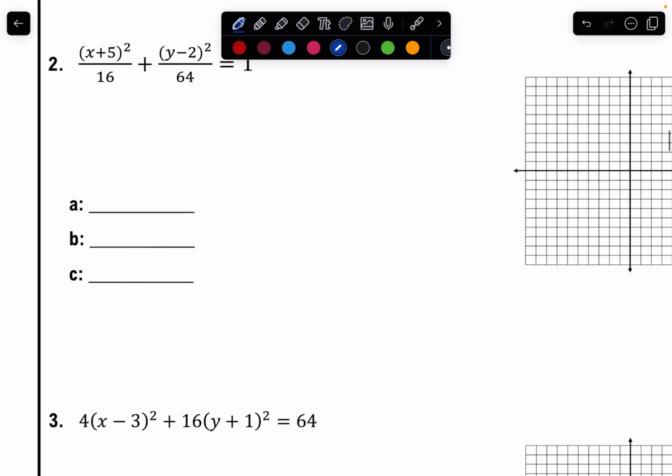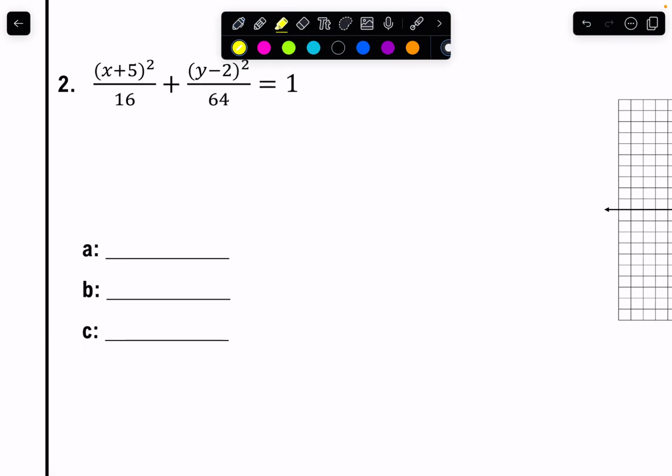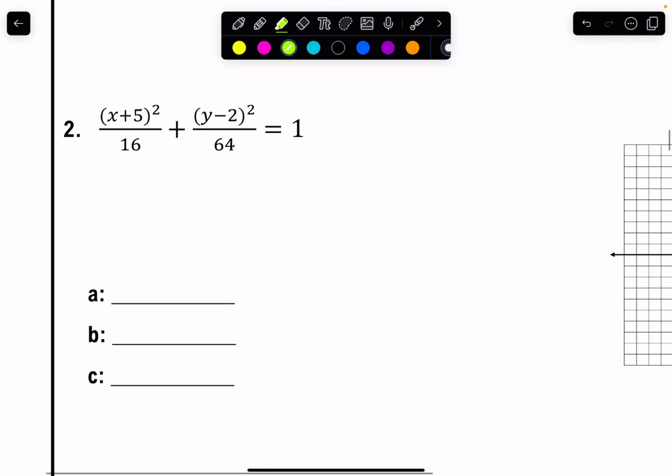Okay, number 2. I'm going to go a little bit faster here because I know this is already going to be a long video, and I apologize. So number 2. 64 is my larger number. That's where my head goes first. 64 is my larger number. Therefore, that is the a squared. So your a is always your major axis, or the more distance. And look at where my a is now. Now it's under the y.